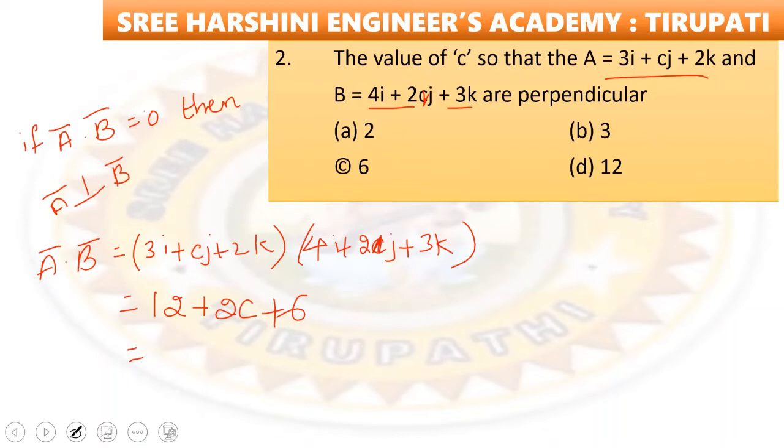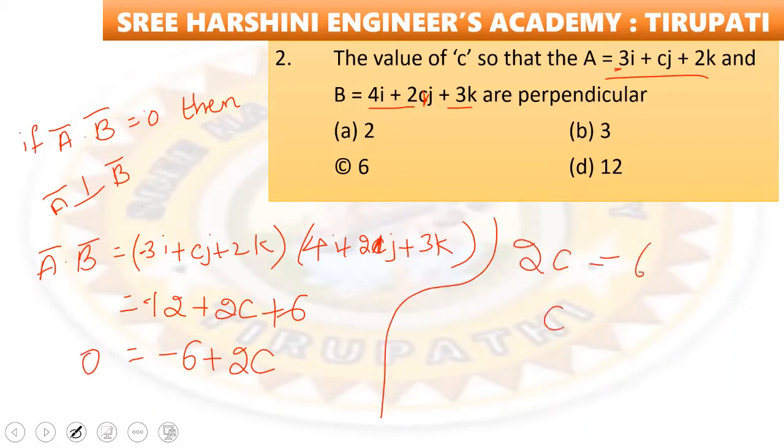Here I think in the question the small modification is a minus 3 here. So that means minus 12 plus 6 minus 6 plus 2c. So that is equal to perpendicular. What is the condition here? A bar dot B bar equal to 0, right? So 2c is equal to how much? 6. Then c is equal to 3. So option number B is the right answer.